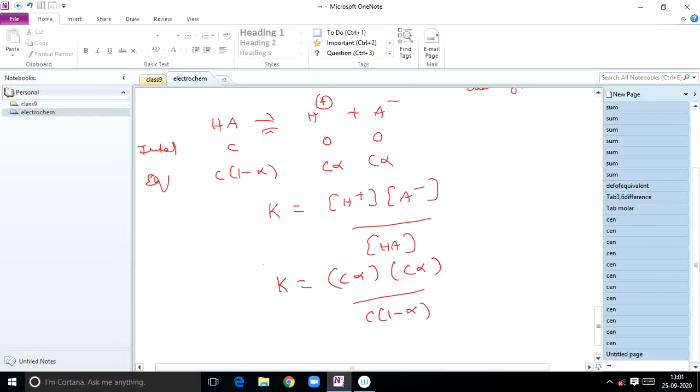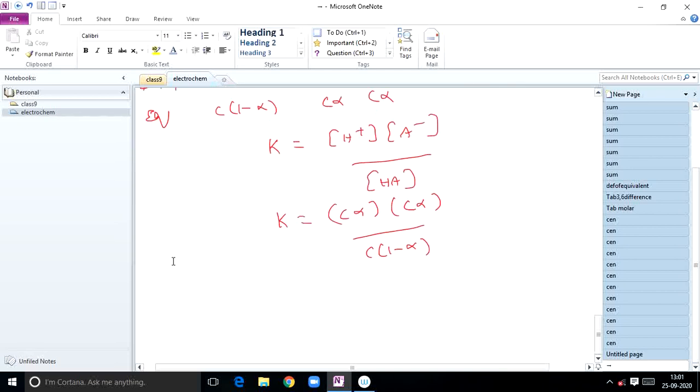If you solve this, finally K is equal to C alpha square by 1 minus alpha, C getting cancelled.